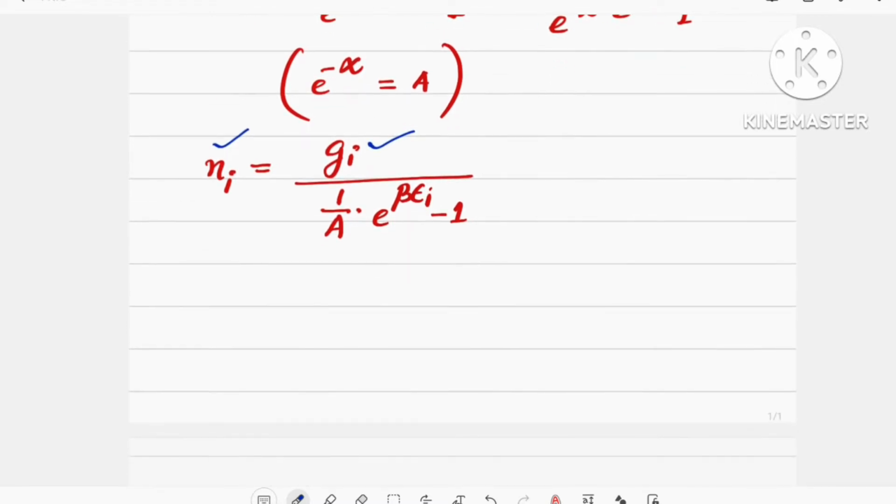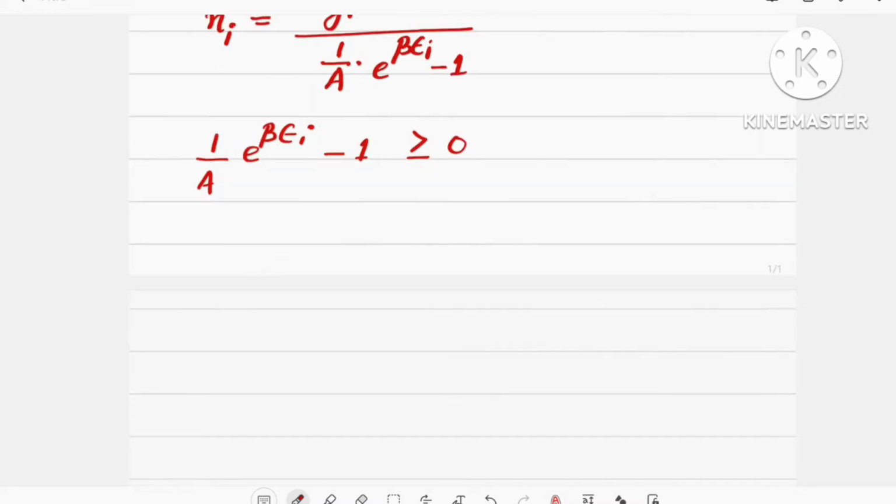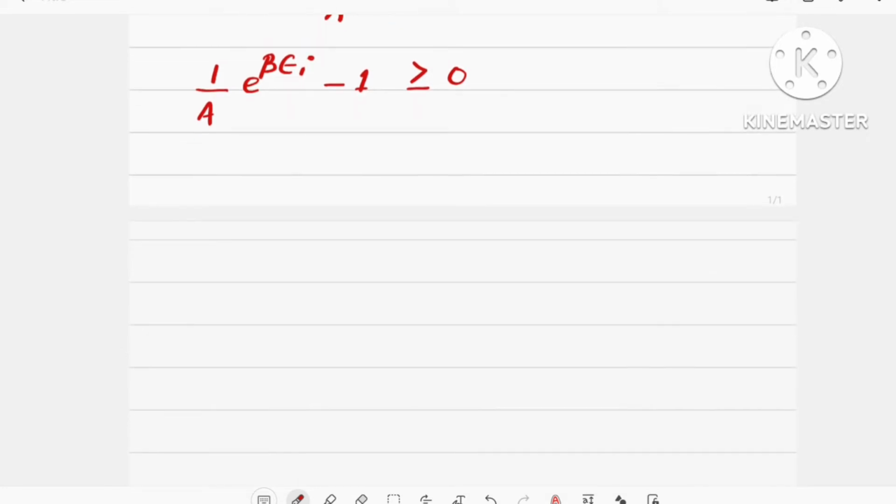Hence this term will also be positive, that is, greater than or equal to 0. The 1 on the left hand side can move to the right. Then we can write the equation as 1 by A into e raised to beta epsilon i greater than or equal to 1.